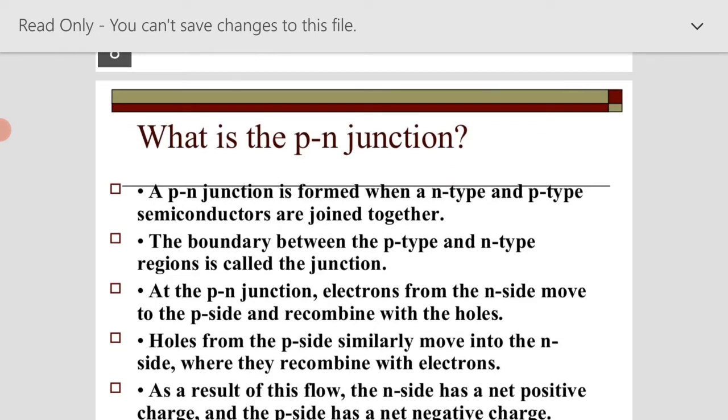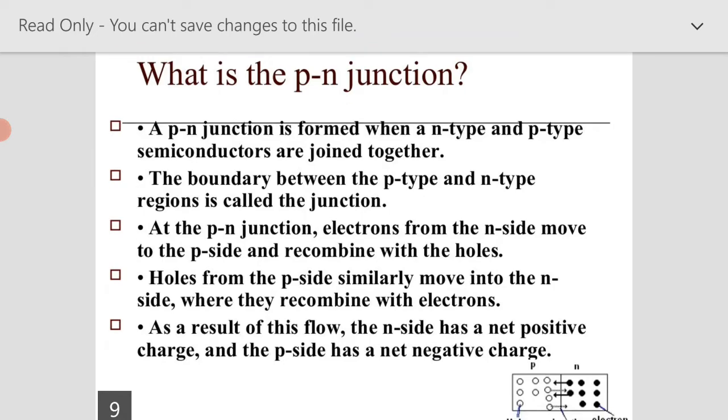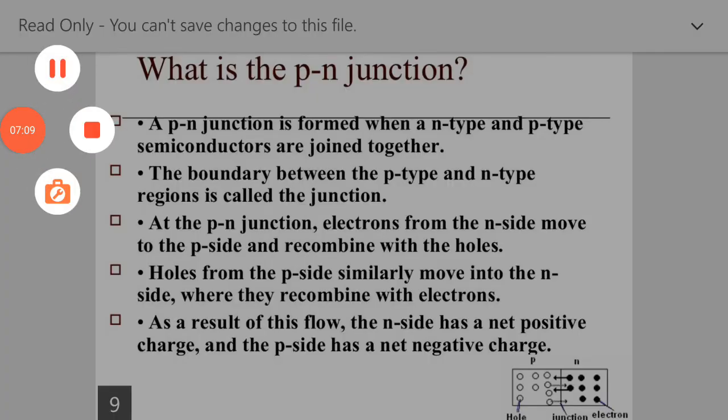First we see what a p-n junction is. A p-n junction is formed when n-type and p-type semiconductors are joined together. The boundary between the p-type and n-type regions is called a junction. At the p-n junction, the electrons from the n side move to the p side and recombine with the holes. Holes from the p side similarly move into the n side where they recombine with electrons. As a result of this flow, the n side has a net positive charge and the p side has a net negative charge.